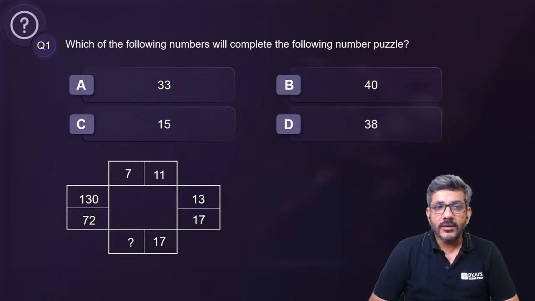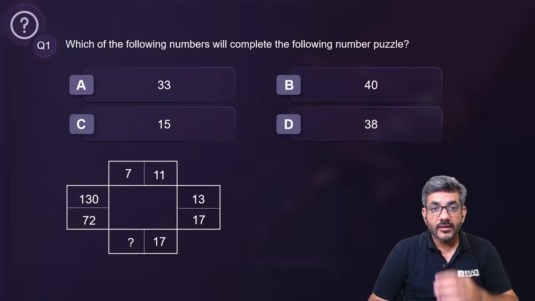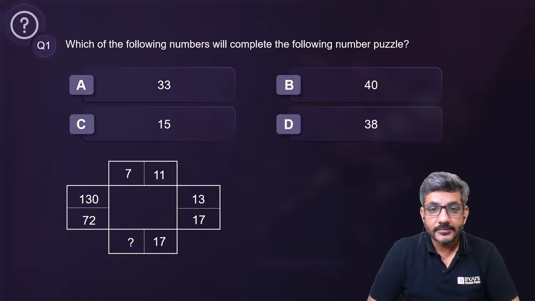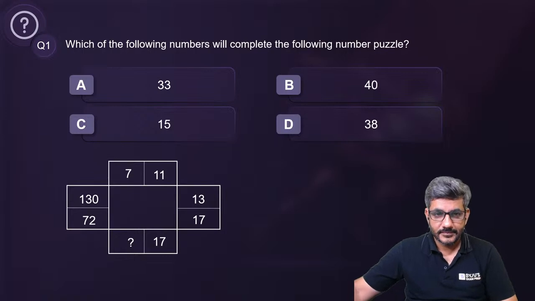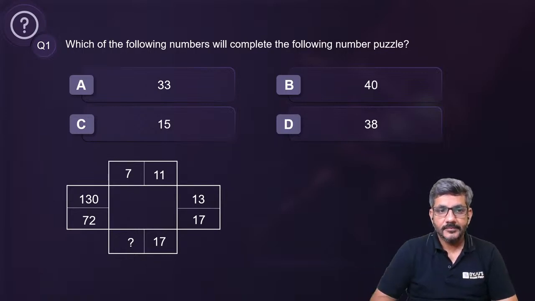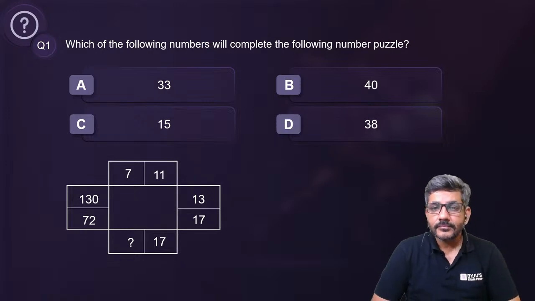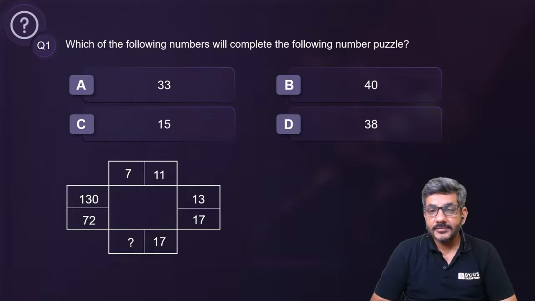Which of the following numbers will complete the following number puzzle? Any answer for this question?